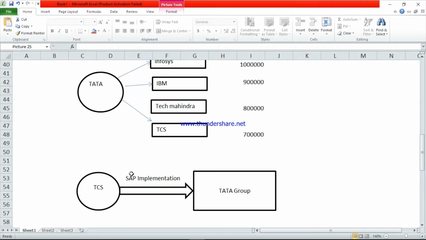So TCS will do the SAP implementation for Tata Group.